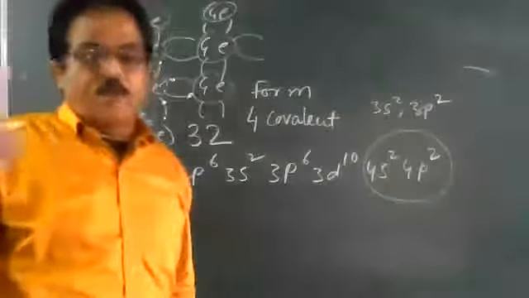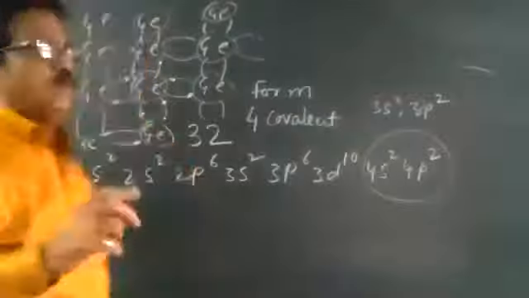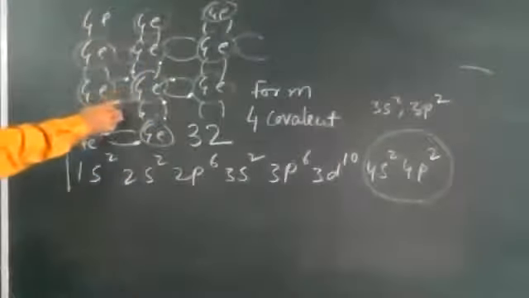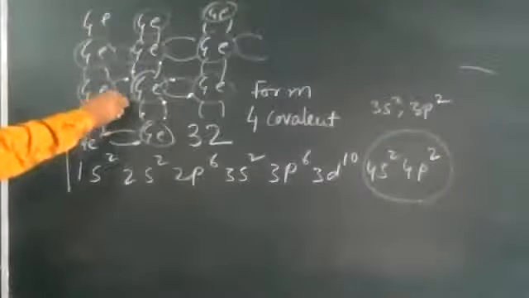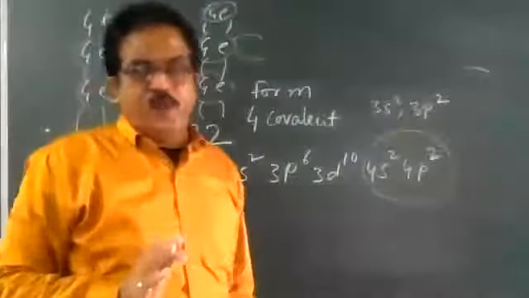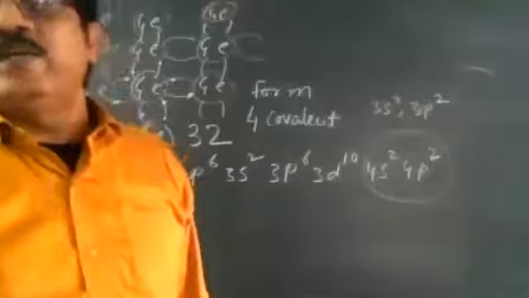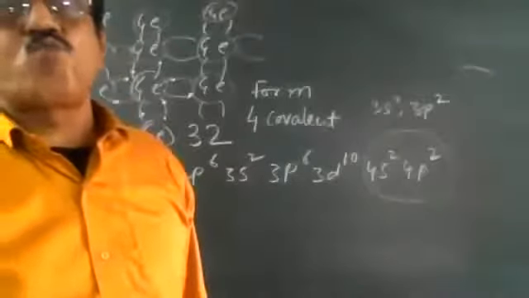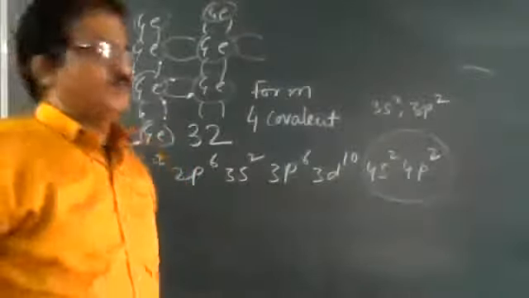The outermost orbit is complete here, having no free electrons in the germanium structure.